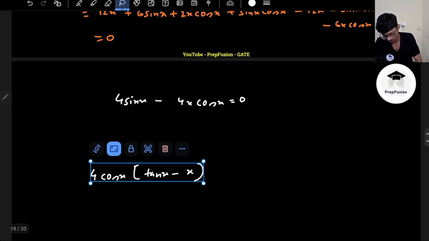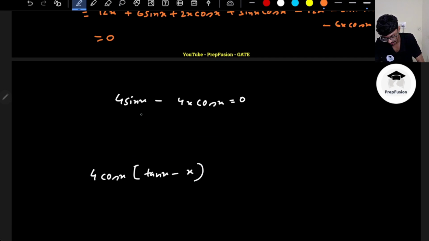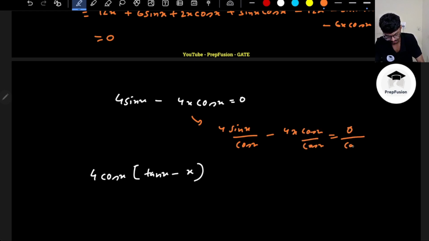Many students will divide by cos x on both sides, right? So this is 4 sin x minus 4x cos x divided by cos x, and on the right hand side you are also dividing by cos x. So they will say, sir, this is the equation, 4 tan x minus 4x, and the 4 can cancel out, so tan x minus x equal to 0. This is wrong. Whenever you are dividing by a number, always remember that the number must not be equal to 0.